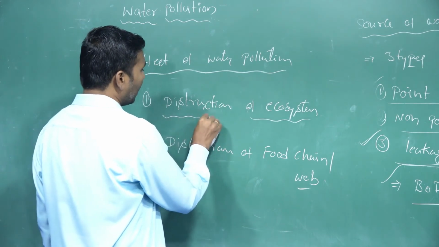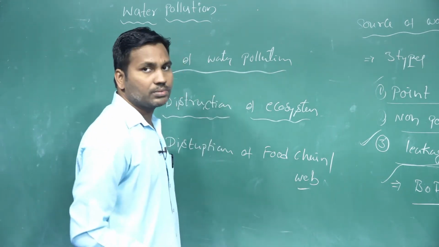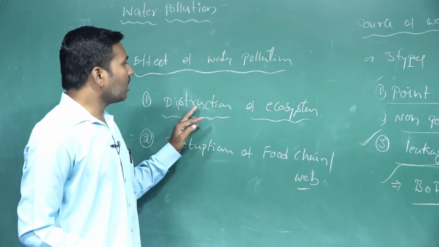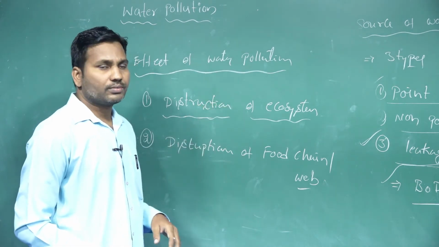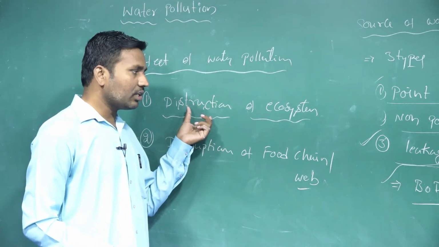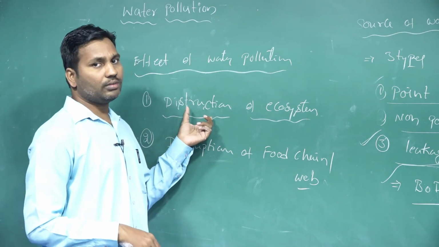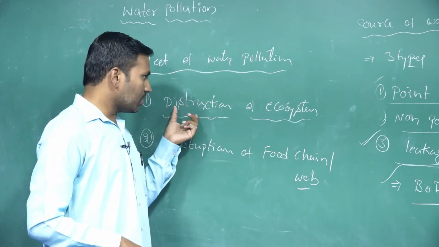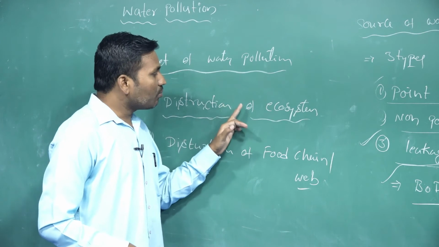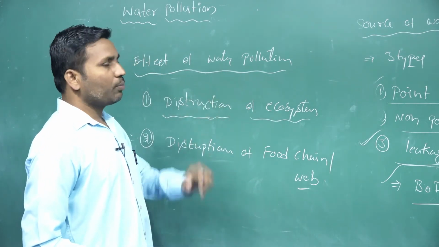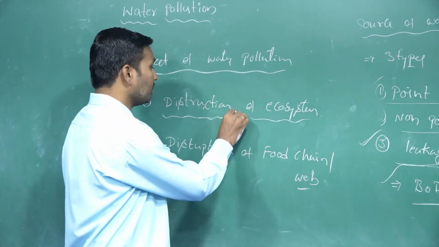So first one is the destruction of the ecosystem. Whenever the water is going to be polluted, for example, we are taking the aquatic ecosystem. This aquatic ecosystem is majorly affected by the water pollutants. How is it?